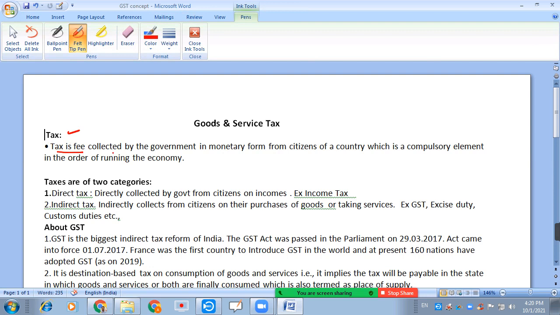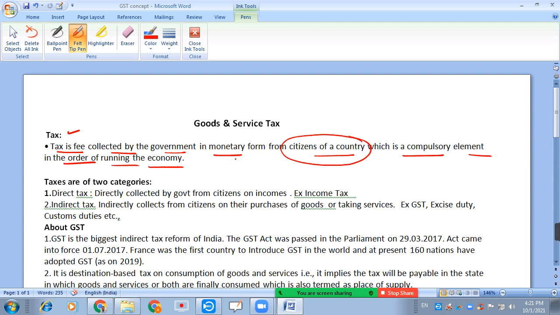Tax is a fee collected by the government in monetary form from citizens of a country, which is a compulsory element in the order of running the economy. So, first of all, a tax means it is a fee that is collected by any government. So, central government, state government, any other country's government also collects from the citizens of a country. So, this is a compulsory aspect.